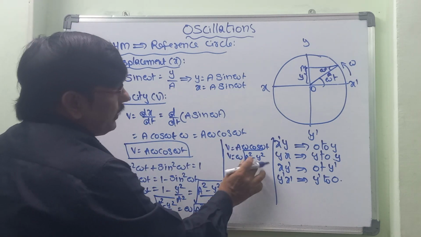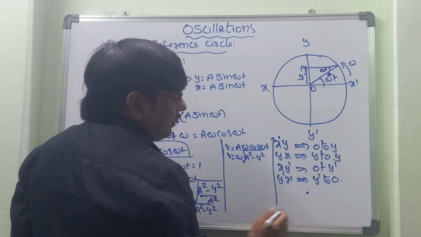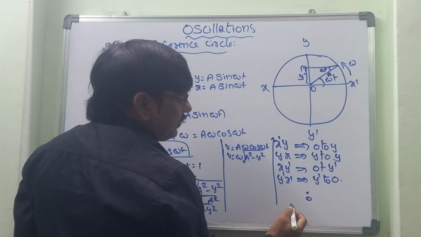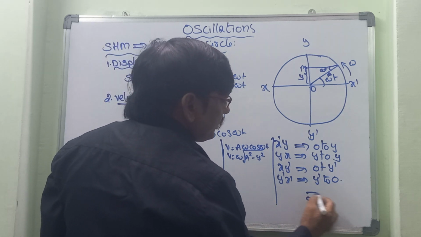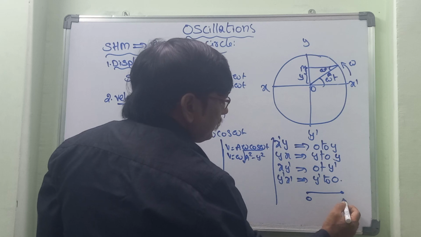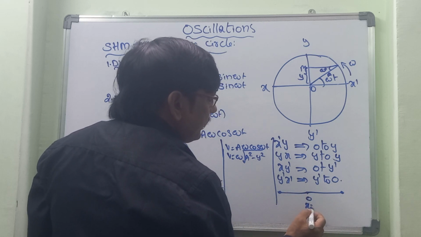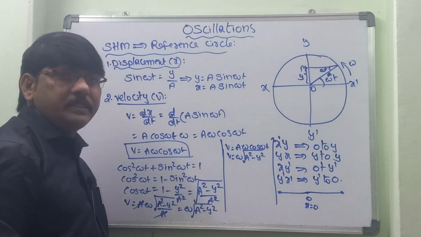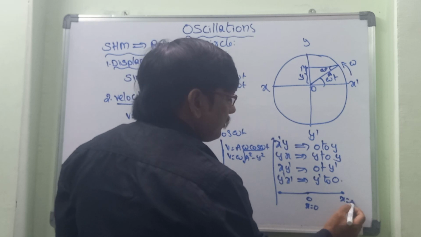If we take any one object, a particle, here is the mean position, and these are the extreme positions. At mean position x is equal to 0, meaning the object is starting at that moment. At extreme position x is equal to a.